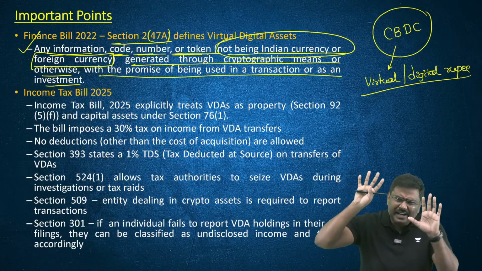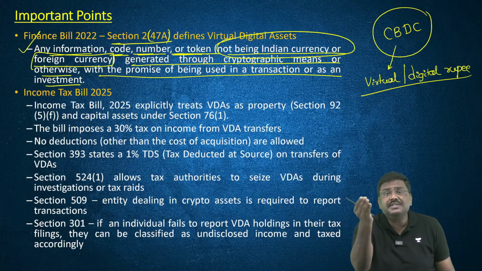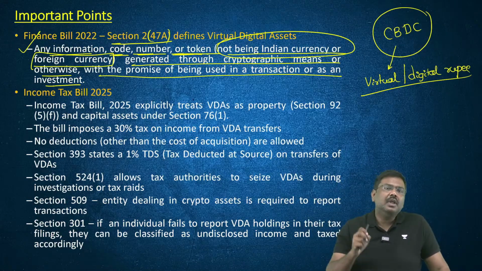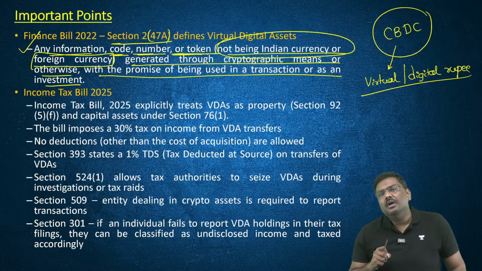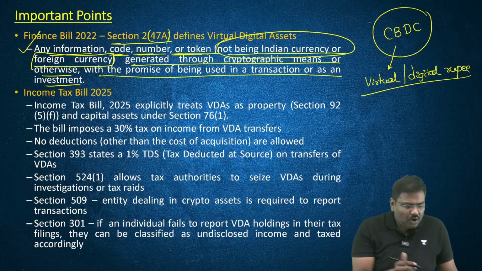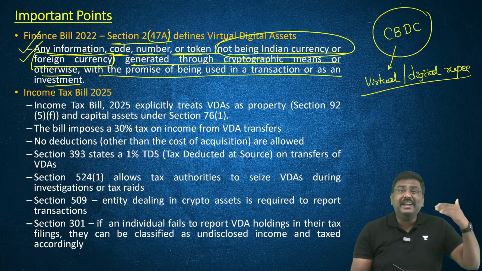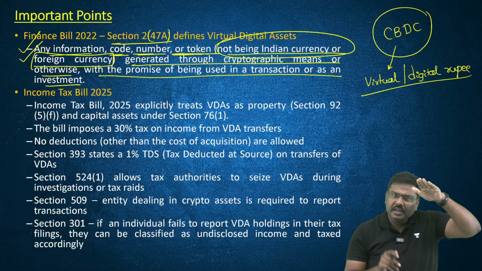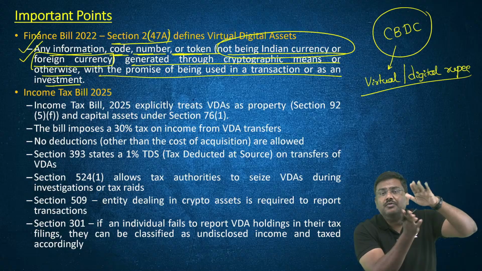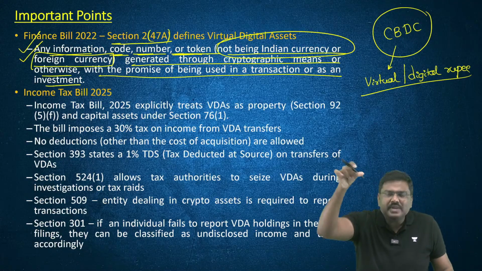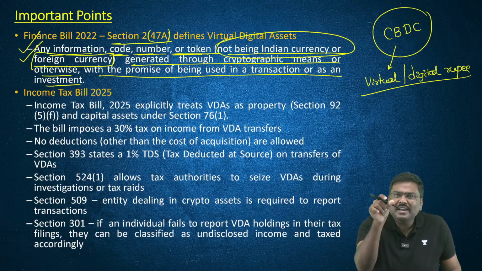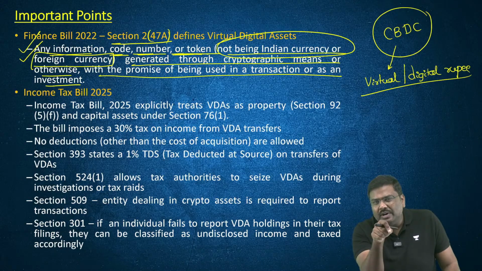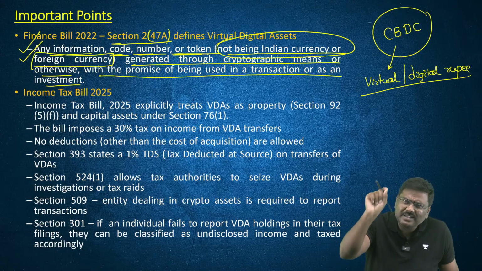For example, the USA, and other countries have implemented laws. VDA is an umbrella term. Crypto is part of VDA. In the USA, VDAs are essentially treated as securities, and accordingly they are taxed.